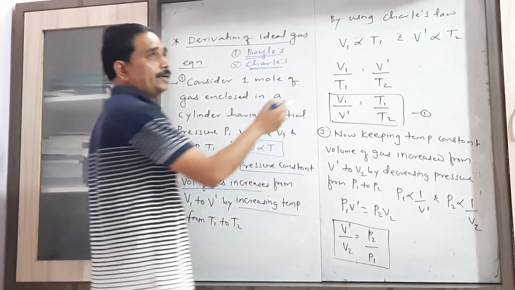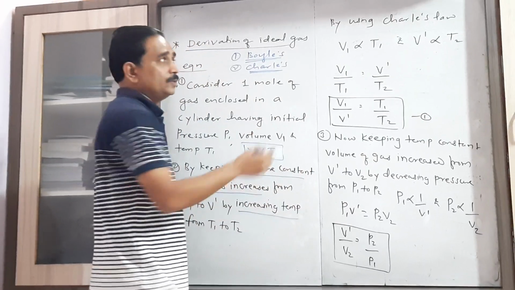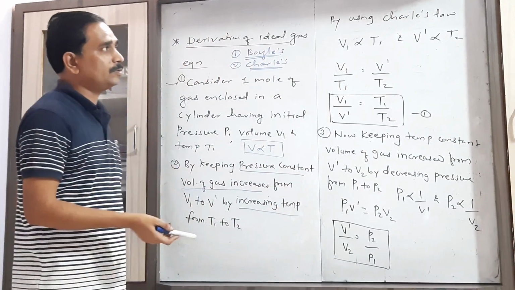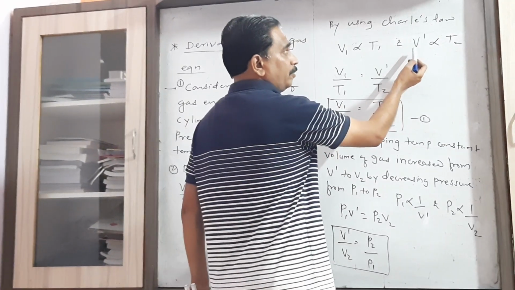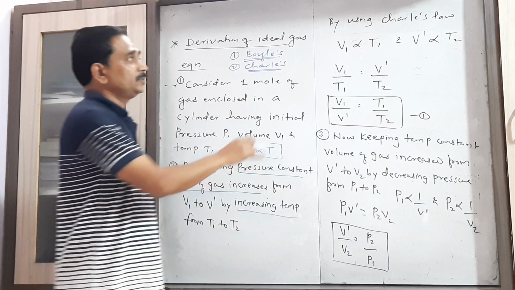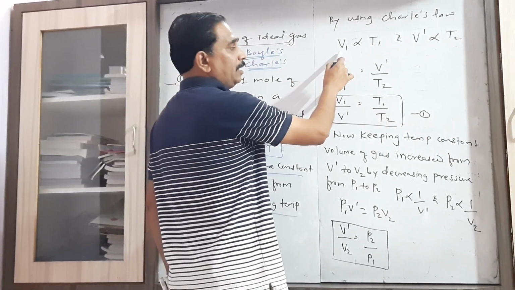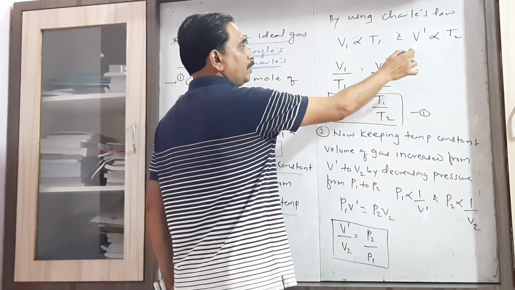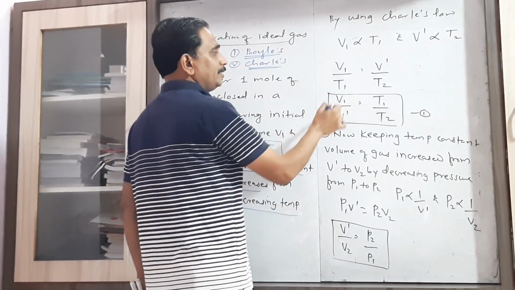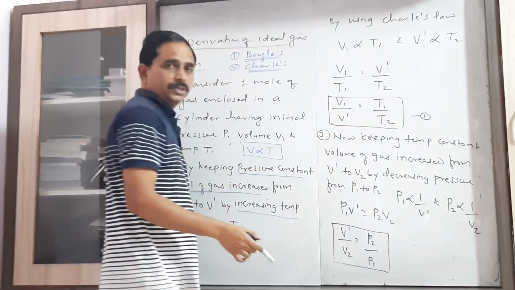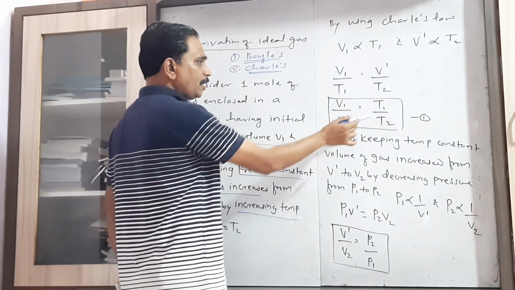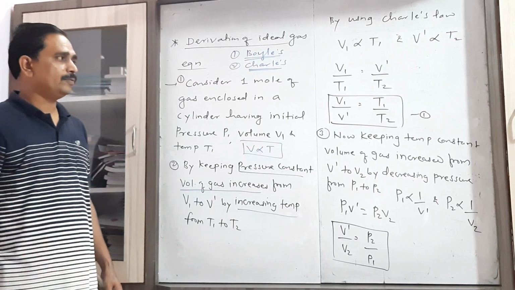So write down the mathematical formula according to this law. When volume is V1, temperature is T1. Volume is proportional to temperature, so V1 is proportional to T1. Final volume is V dash, final temperature is T2 at this stage. So V1 upon T1 equals V dash upon T2. If we separate the terms of volume and temperature, the same thing can be written as V1 upon V dash equals T1 upon T2.